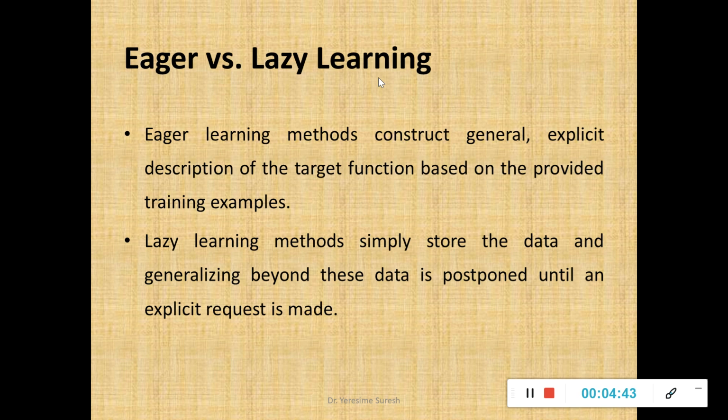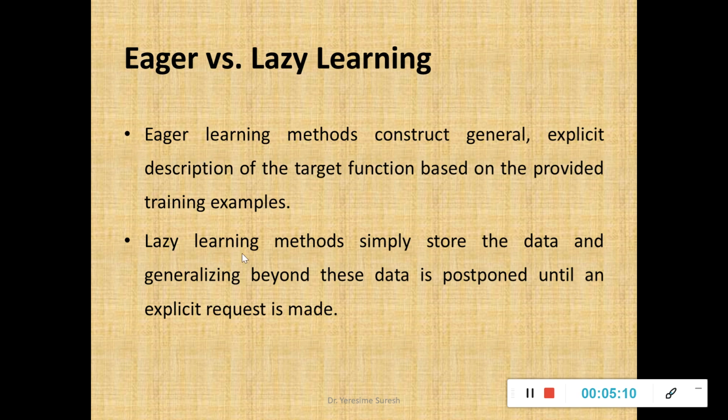The moment a concept is taught, you start preparing for it. It is eager learning. So the formal definition for eager learning methods: construct a general explicit description of the target function based on the provided training examples. That is what I mean. A model is constructed by using the training examples, and the class label for the new instance is found by using the training dataset after validation. That is your eager learning.